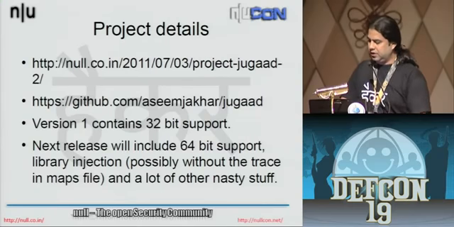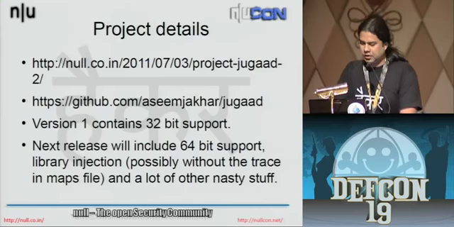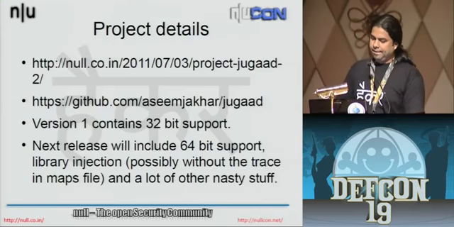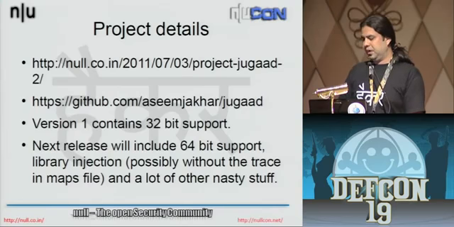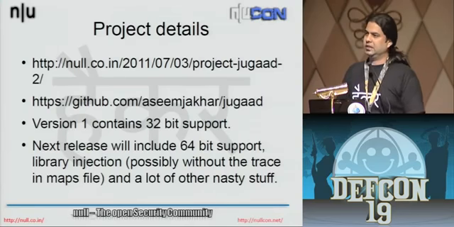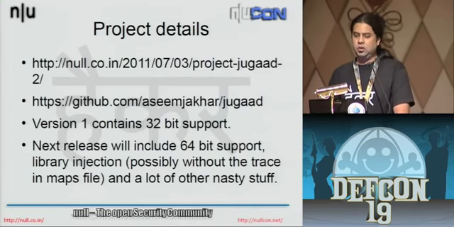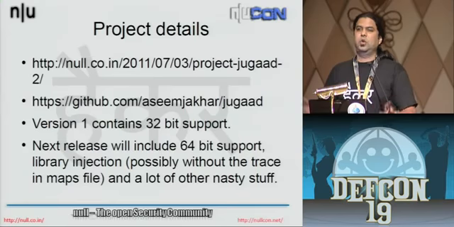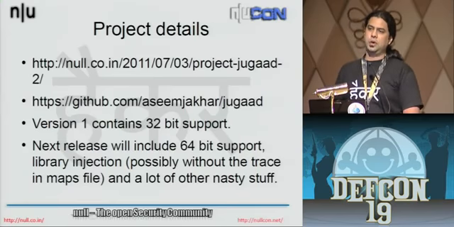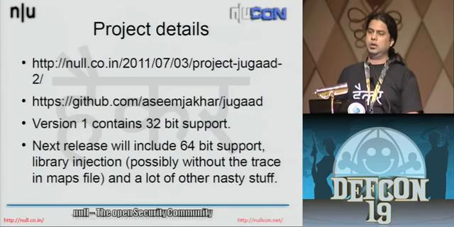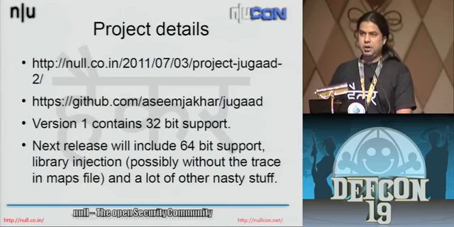Next version onwards, we'll be putting in support for 64-bit processes, and since we've already created this, we might put a lot of other things like VM detection or anti-forensics into it. If any of you is interested in helping out, or just letting us know what all we can add into it other than just the thread injection part, it'd be helpful.